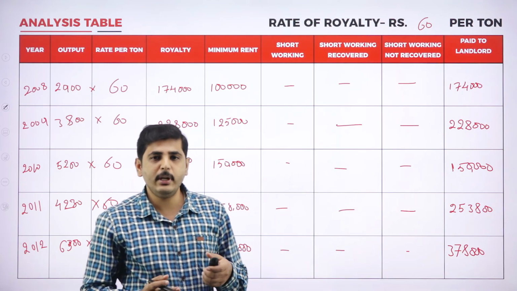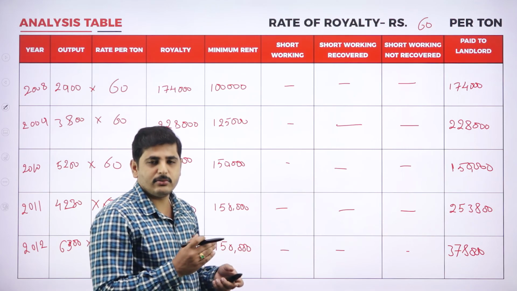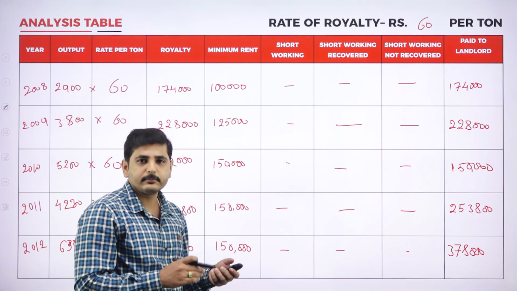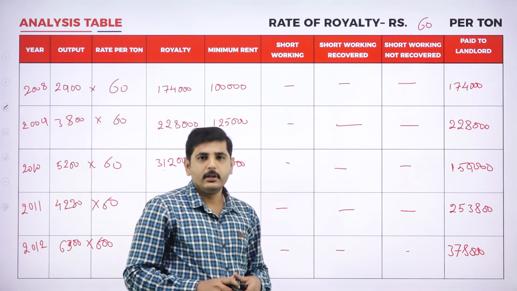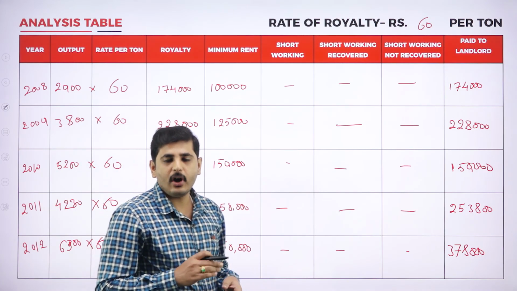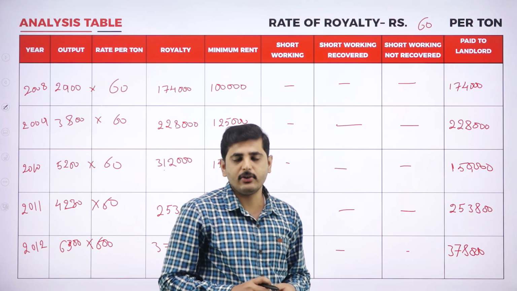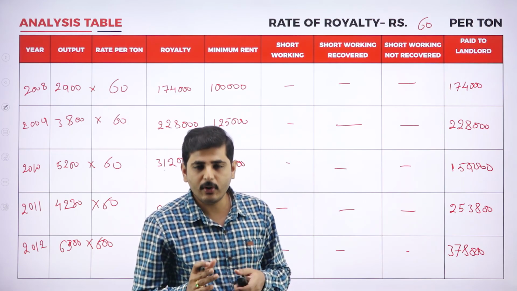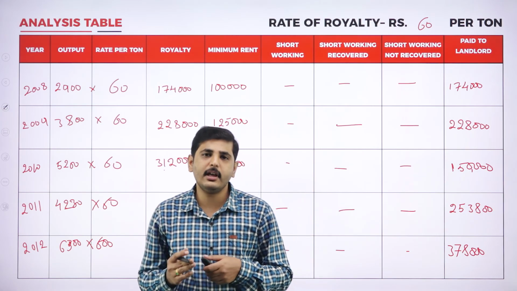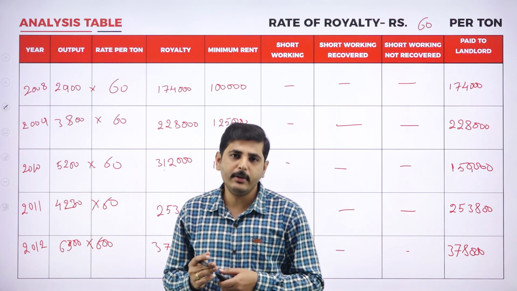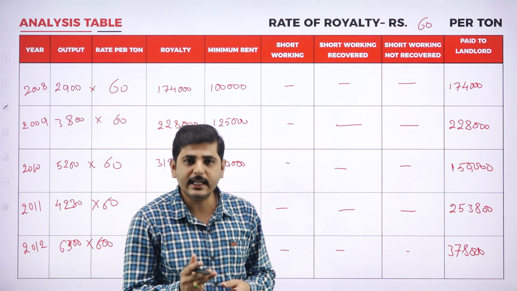If you have minimum rent, then minimum rent is inclusive of short working and royalty. Then the second entry is minimum rent payable, landlord is paid, and royalty transferred to profit and loss account. So if minimum rent is more than the royalty, we have to give 4 entries. If royalty is more than the minimum rent, then we have to give only 3 entries.